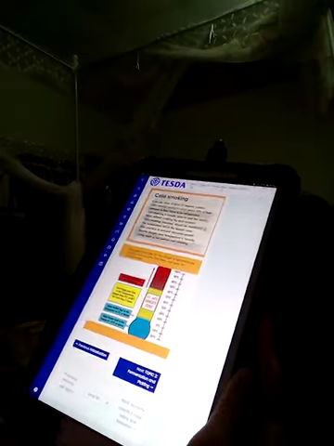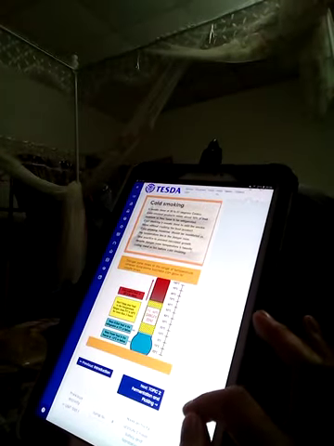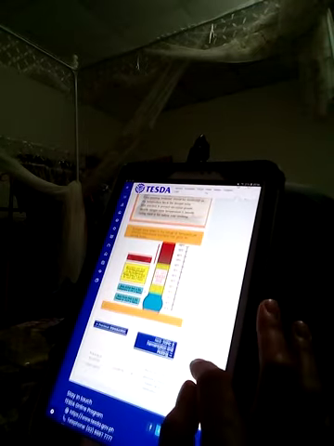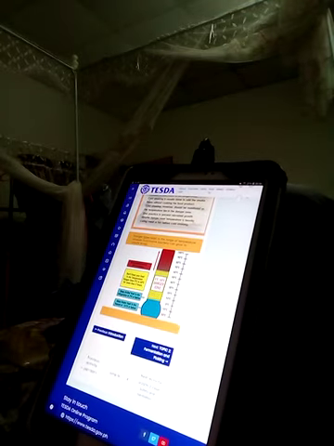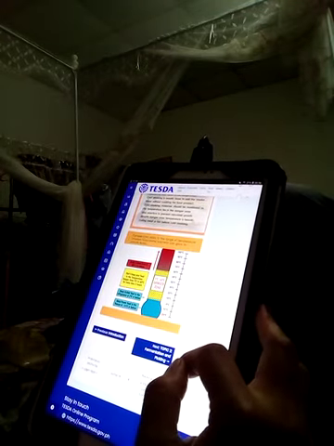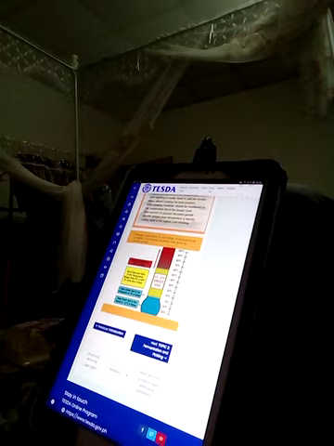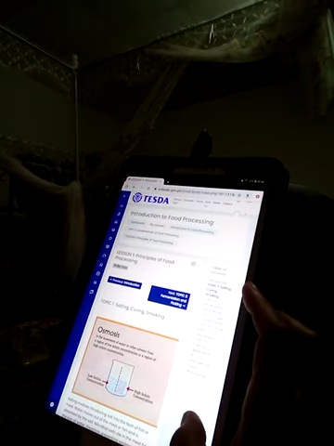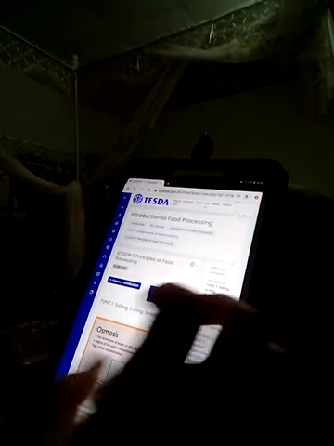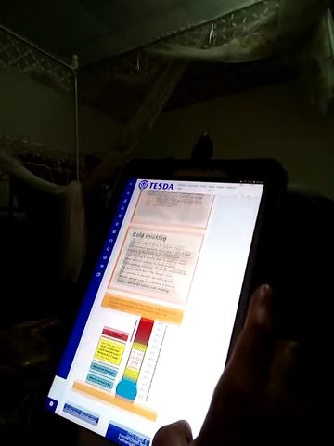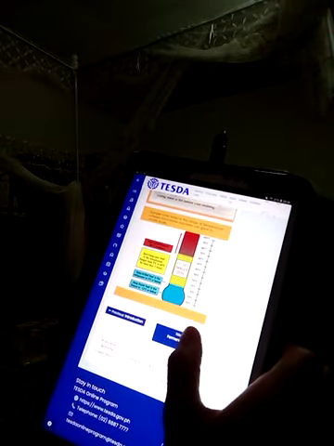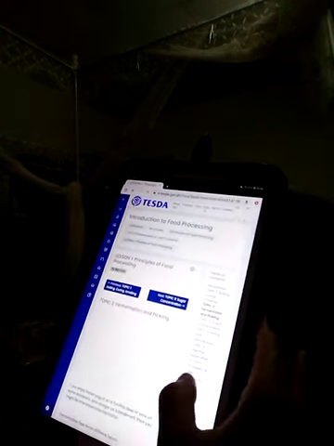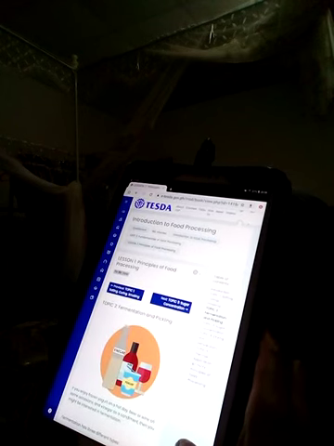Okay, classmate, next topic tayo for TESDA online class food processing. Nasa unit 2 na tayo, sa fundamentals of food processing. Tapos lesson 1, topic 2. Topic 2 na tayo.